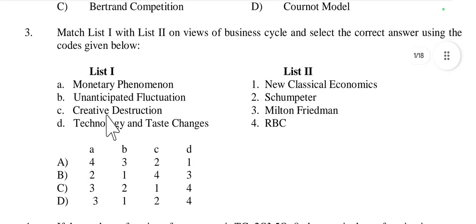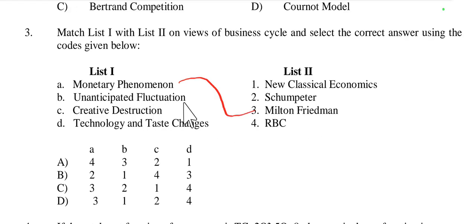Then question number 3, list 1, list 2: monetary phenomenon, unanticipated fluctuation, creative destruction, technology and taste changes. First one is monetary phenomenon. Monetary phenomenon is related with the new classical economist Milton Friedman. Yes, Milton Friedman.